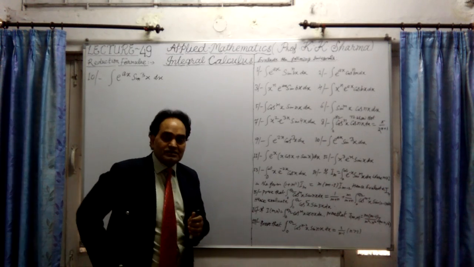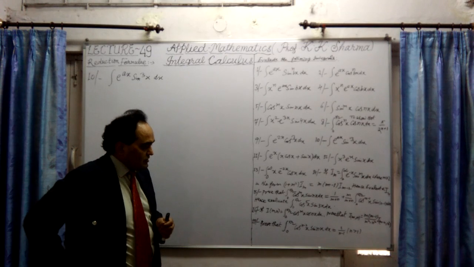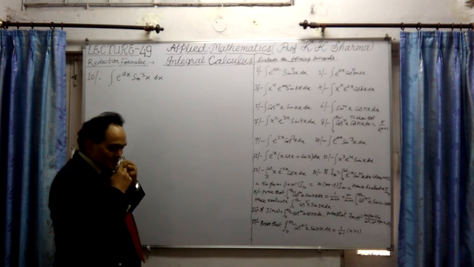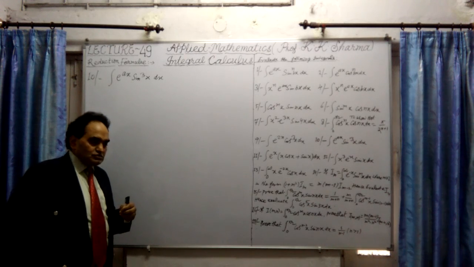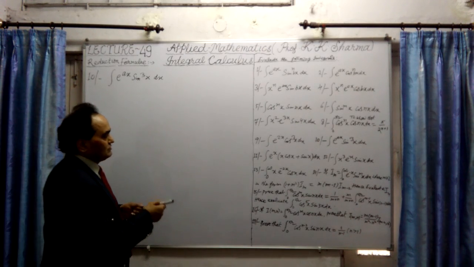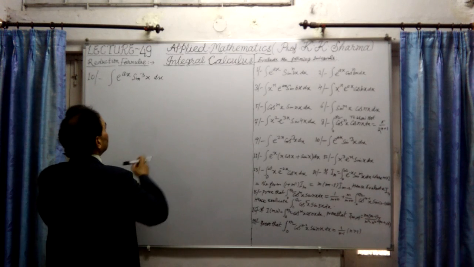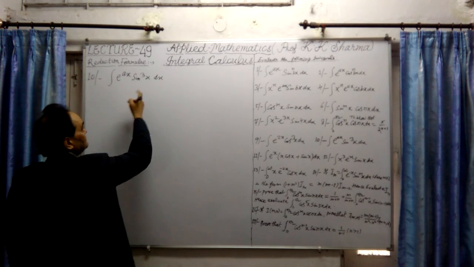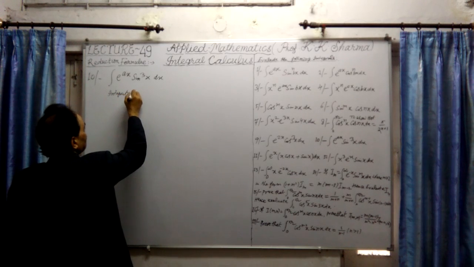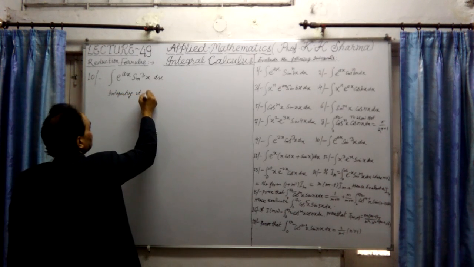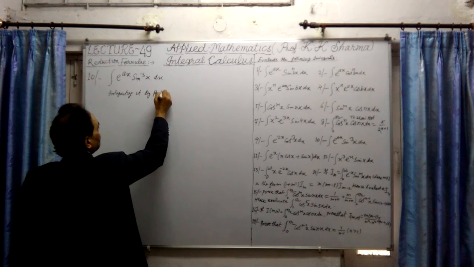So question number 10 we are doing. Now, the 9th question will be completed, and after that, we take the 10th question. Question number 10: how to get a reduction formula, or finally the integration. To integrate it, we integrate it by parts.